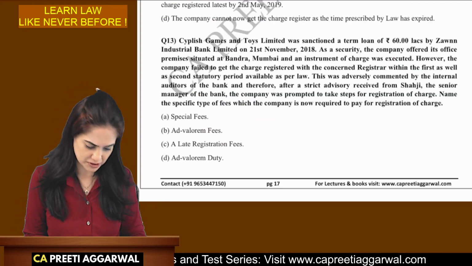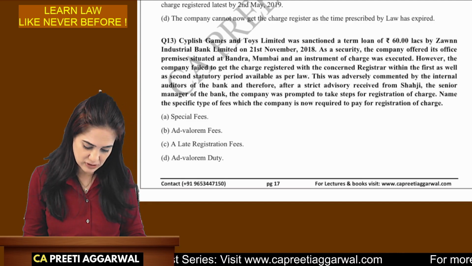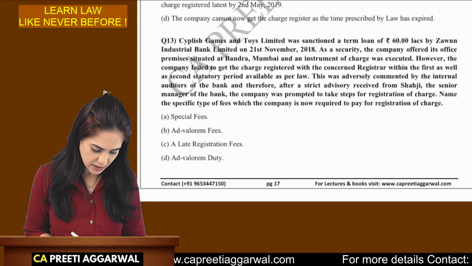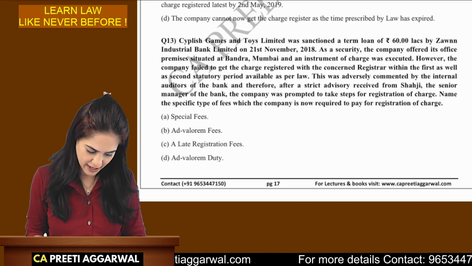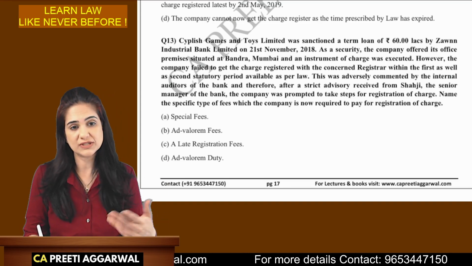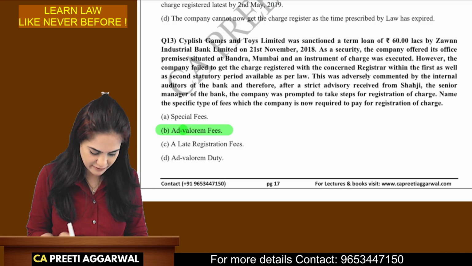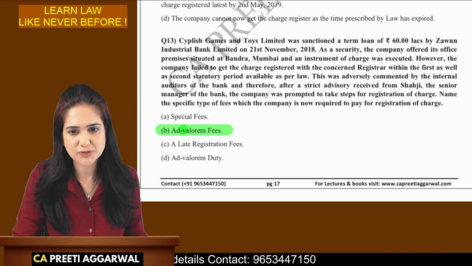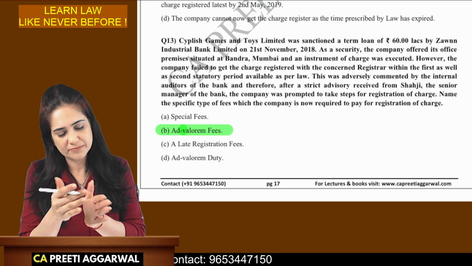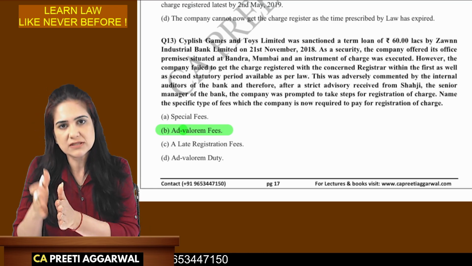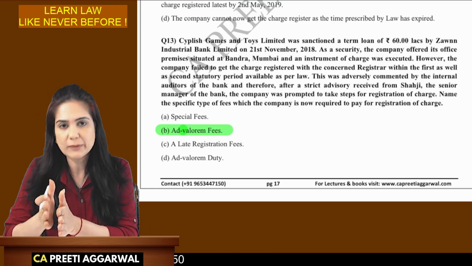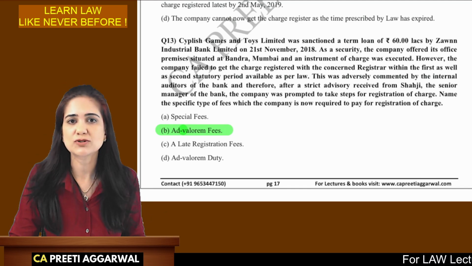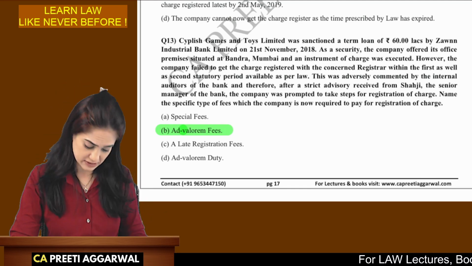Then next question 13. The company was sanctioned the loan. As a security, they offered the office premises. The company failed to register the charge and now they want to register it. So they will have to pay ad valorem. So yes, if you fail to register the charge, we will give you 60 days from the creation. Otherwise, on payment of additional fees, or you can pay it again within the next 60 days on payment of the ad valorem.